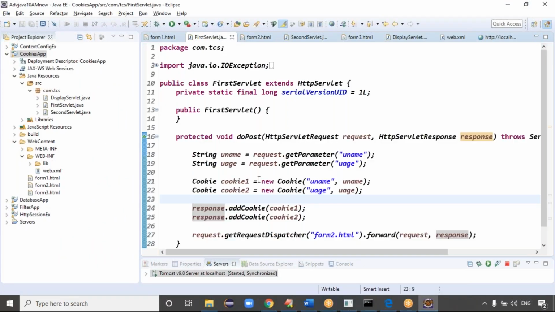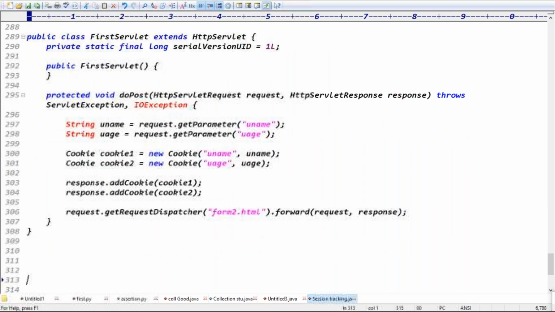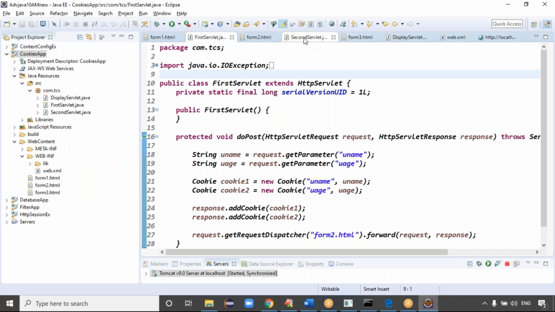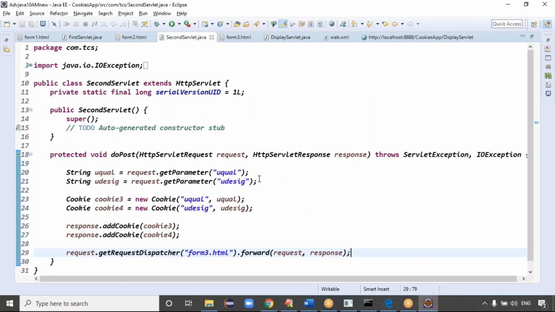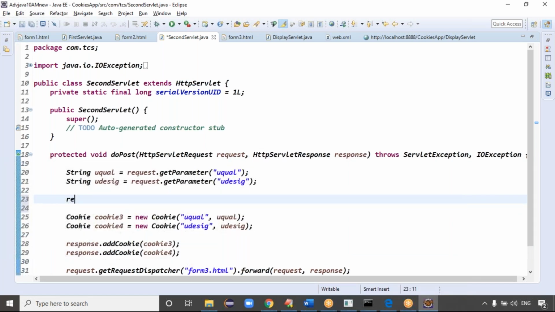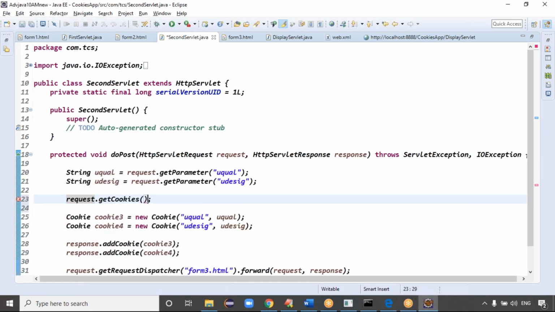Sir, if there is a second servlet and I want to retrieve the two cookies which were added earlier in the first servlet, I can get those details in my servlet too, right, using the same getCookies functionality? If you want, wait, practical proof. Do one thing, I will not disturb the form page, but for your satisfaction I can do one thing. So I can use request.getCookies here. Request.getCookies means what?